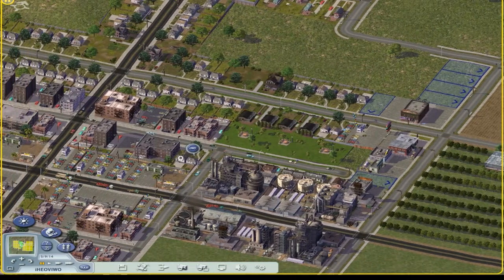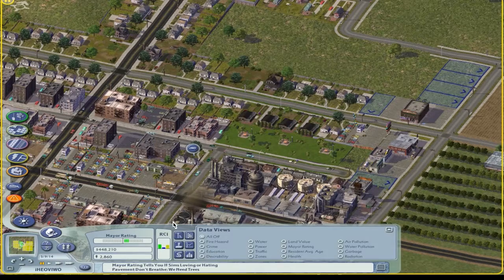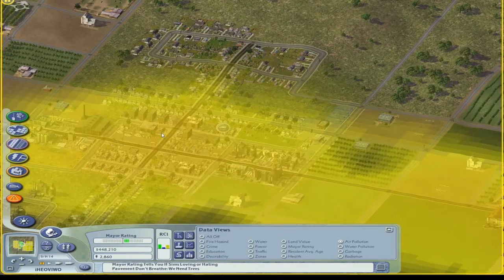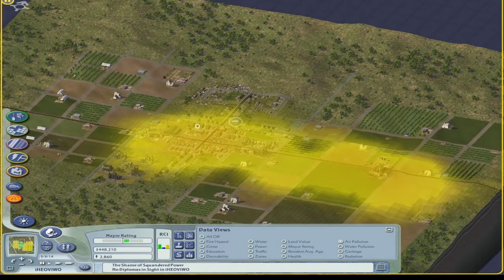But there was a recent problem. Industry infiltrated the area, and this industry is heavily polluting. If we go to the air pollution data layer here, we can see that the majority of this pollution is coming from this industrial district right here, which is sadly close to where most people live.